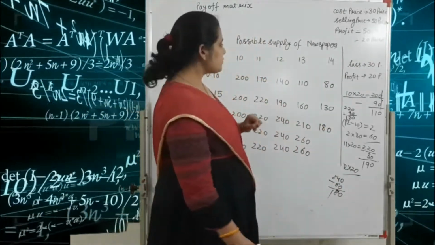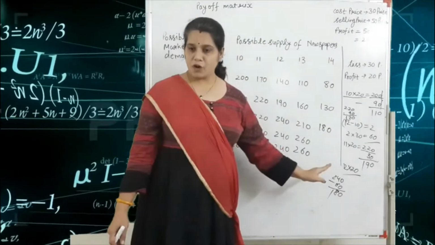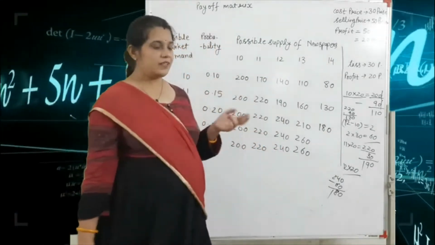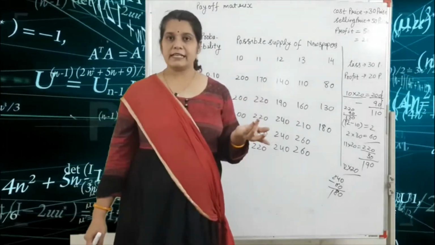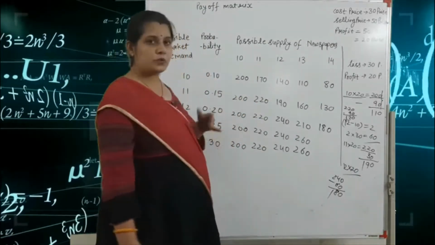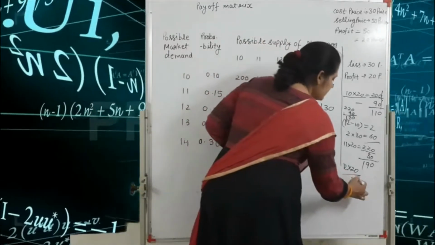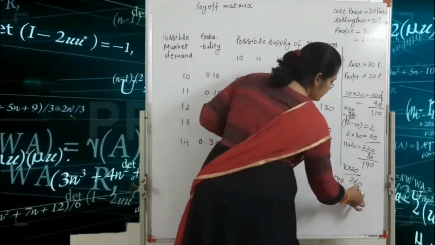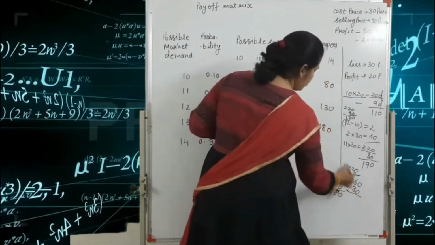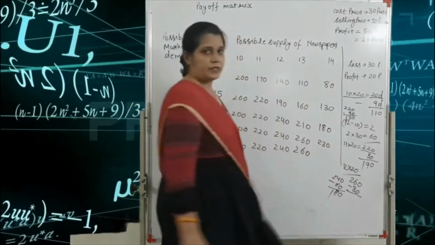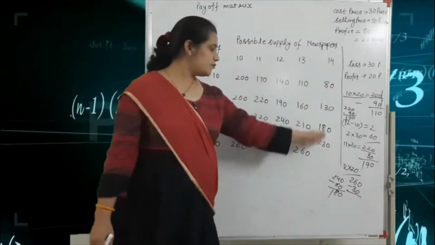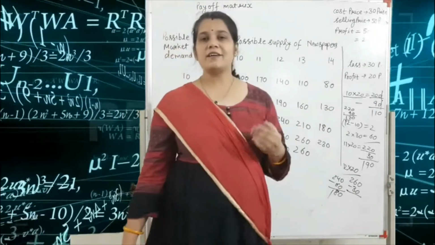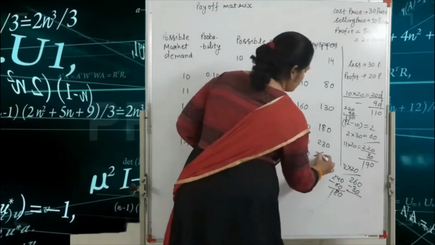Got it? Next one is the supply is 14 and the demand is 13. Okay. So 13 is fulfilled. So 13 into 20, that means 260 is the profit, but one copy is remaining. So one copy, that means 30 paisa. So we write here 230. Got it? And the last one is the 14 supply and 14 demand. So 14 into 20 is 280. So 280 profit.